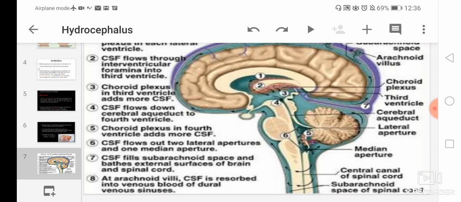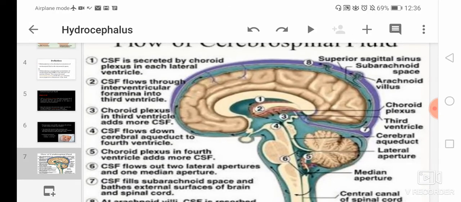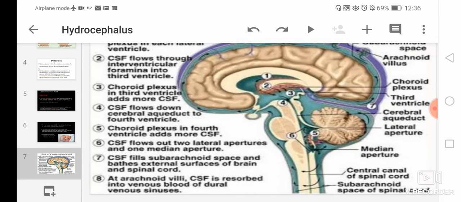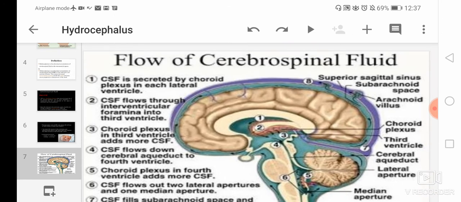You can see in the picture of the brain the 8th point, there it is the arachnoid villi. So at that area CSF will be reabsorbed into the venous blood of the dural venous sinuses.